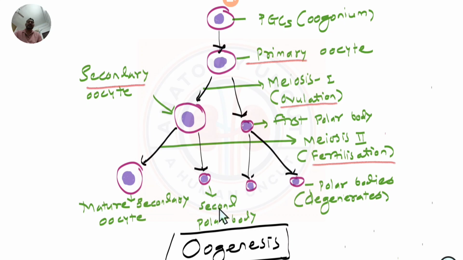It is conditional. If there is a fertilization, this stage will come. The final stage will be completed only by one or two out of those 500 which are expelled. So imagine 4 to 5 million are formed, only one or two undergo complete oogenesis, that is fertilization. And this is the journey of an oocyte from its inception in the female fetus into the adult life of a woman.